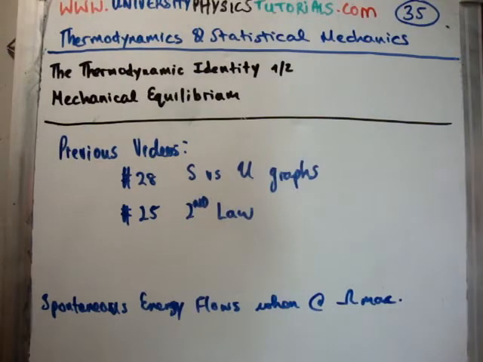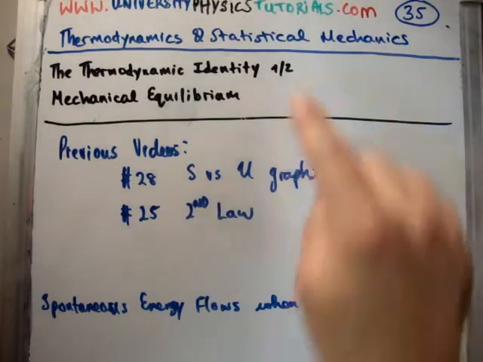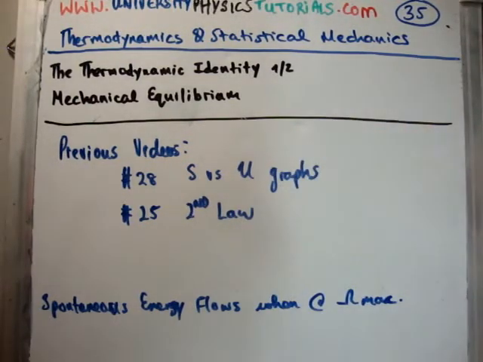So in actual fact there are two thermodynamic identities. One is for mechanical equilibrium and that's the one we're going to talk about now, and that's why this is video number 1 of 2. The second one is diffusive equilibrium and I'll talk about that in video number 36.